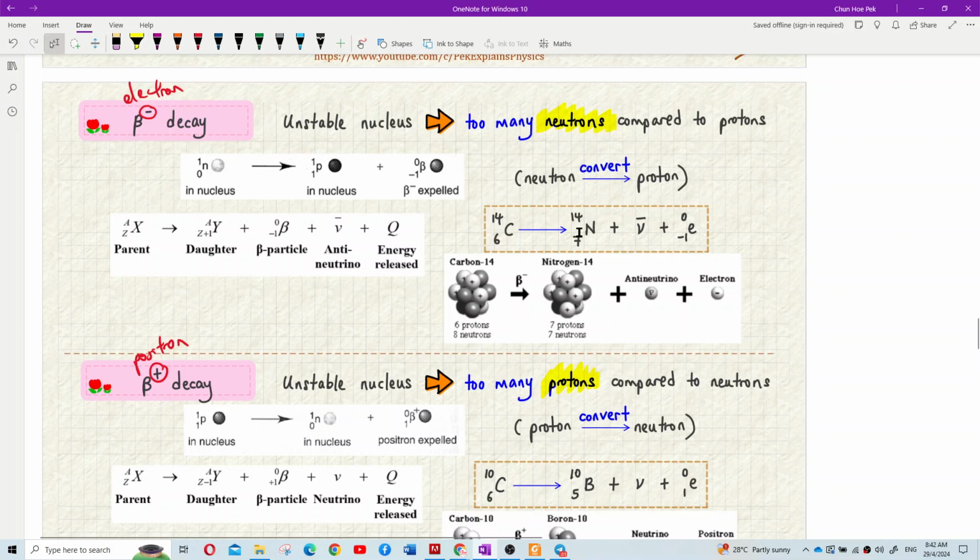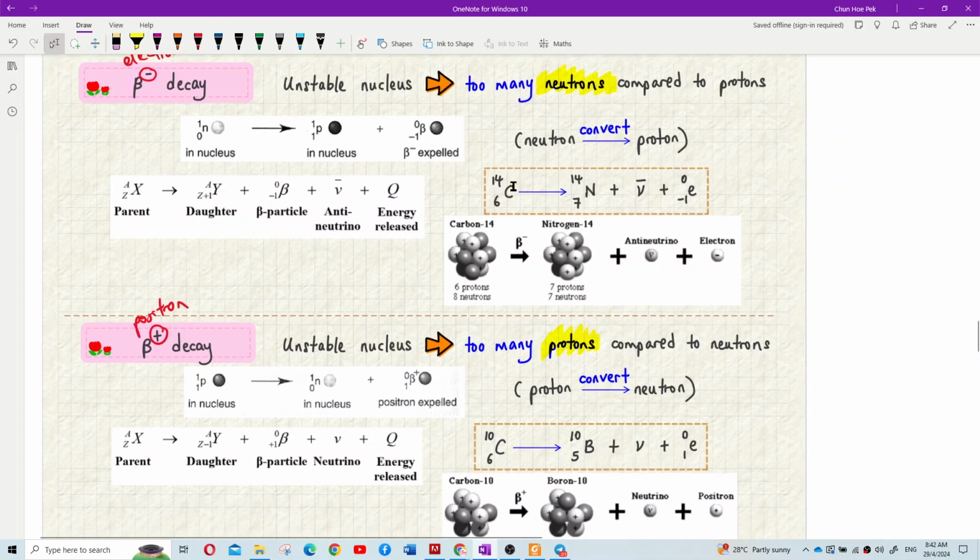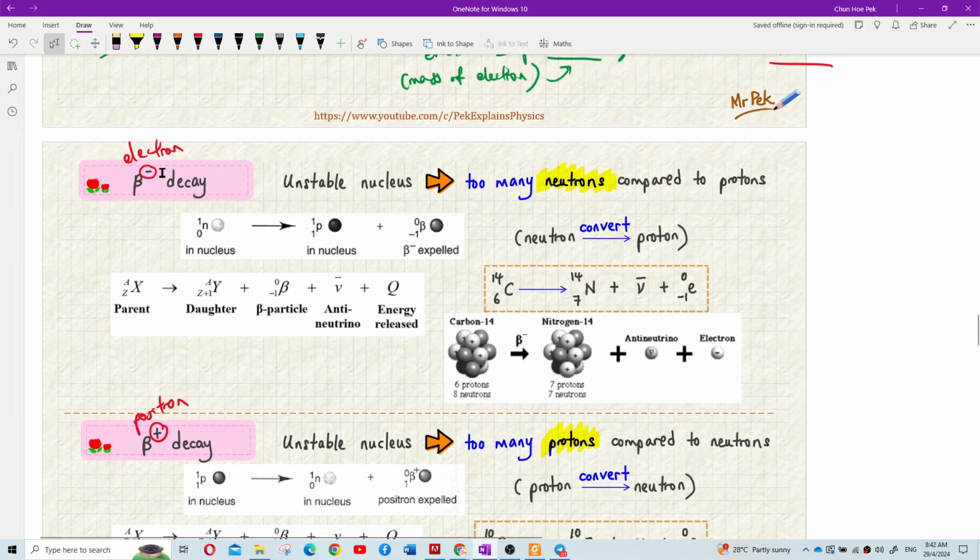Look carefully. I give one example here. Now it's beta negative decay, or we call it electron decay. Here we have carbon 14. Look carefully, this is carbon-14, 6 and 14.